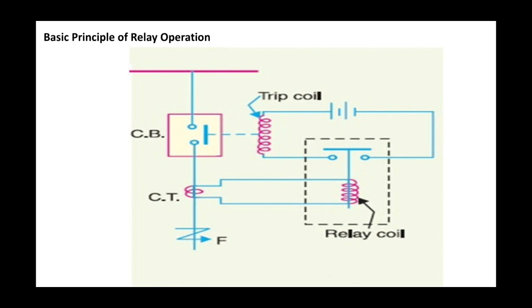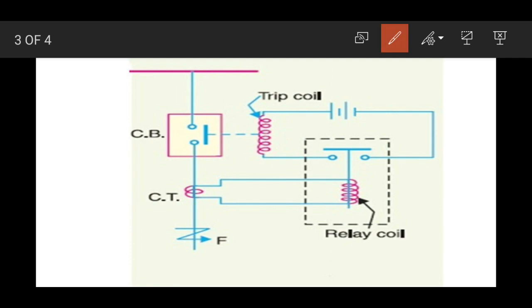If the current through the relay coil exceeds the pickup setting value, then the coil will produce sufficient magnetic pull on the plunger, and the plunger will complete the circuit breaker trip circuit. As soon as the trip circuit is complete, current will start flowing in the trip coil, which in turn will pull a lever to trip the circuit breaker. That is, this plunger moves in the downward direction and completes the circuit of the trip coil.